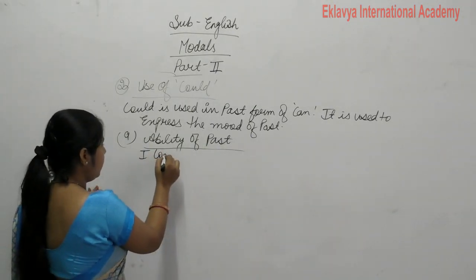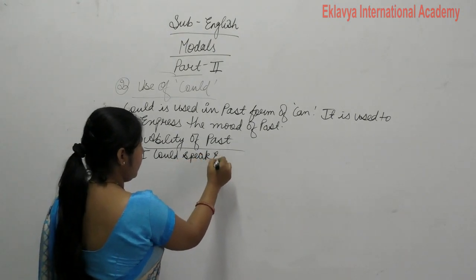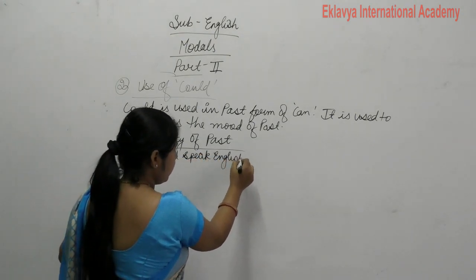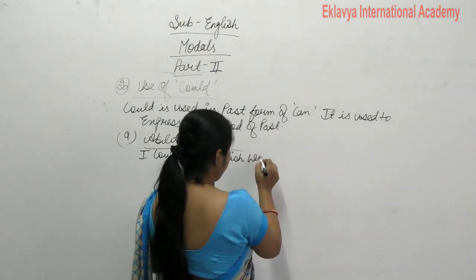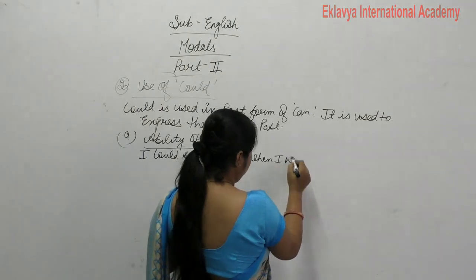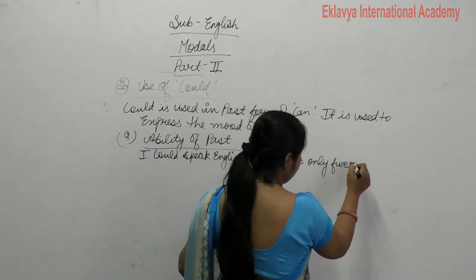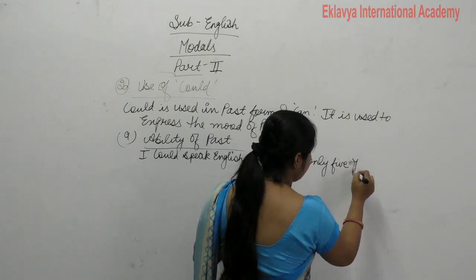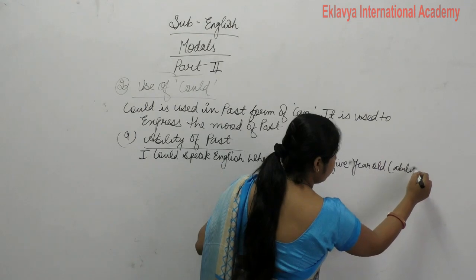I could speak English when I was only 5 years old. This is what? This is ability of past.